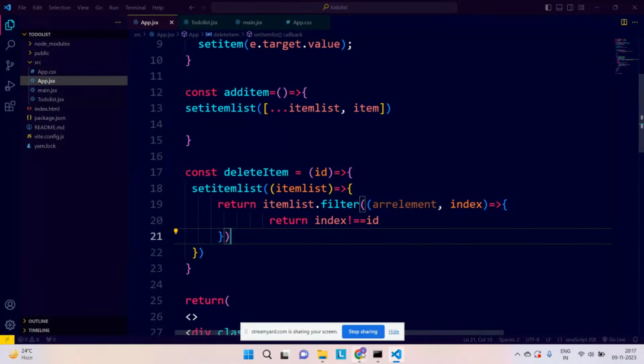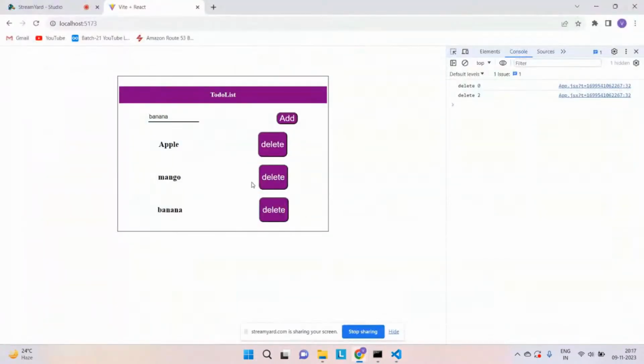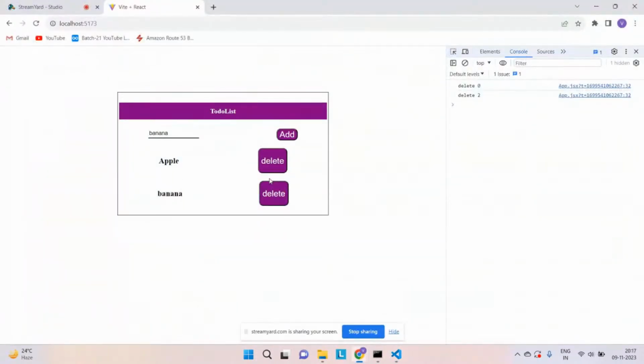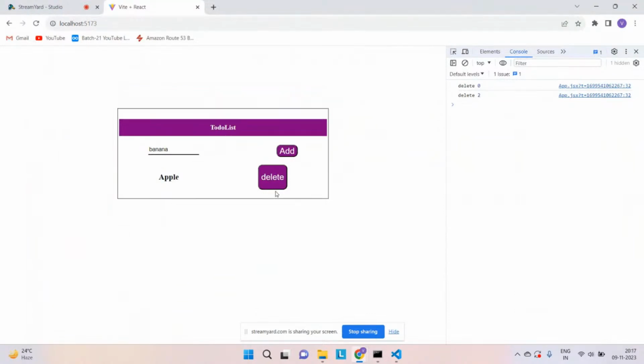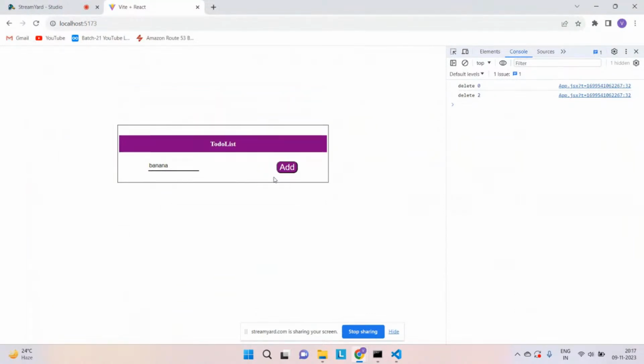So now if we go back and click on mango, sorry, you can see that mango has been deleted. If you click on banana, it has been deleted. If you click on apple, it has been deleted. And you have to check this in the components as well. I will show you how things are working in components.